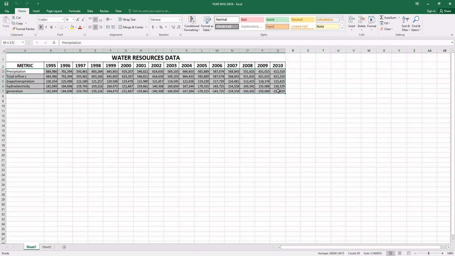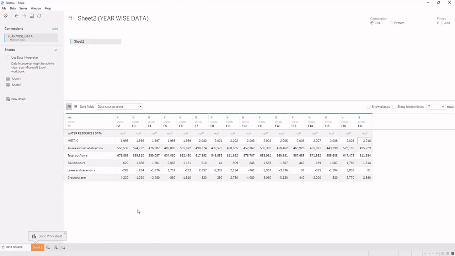So when we use this file in Tableau, we can see that the column names are not coming as they are mentioned in Excel. It is coming differently.